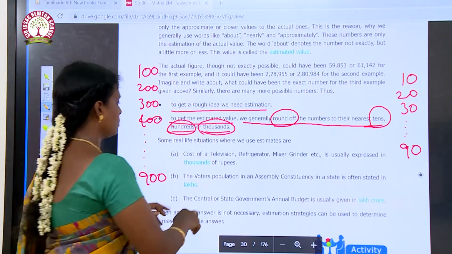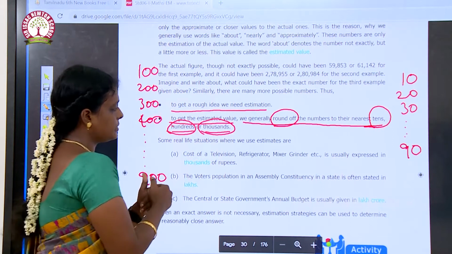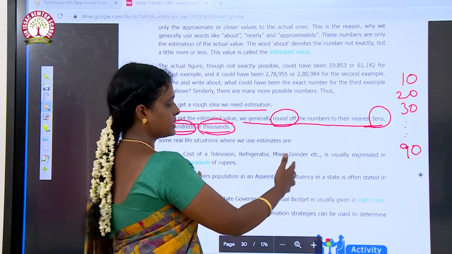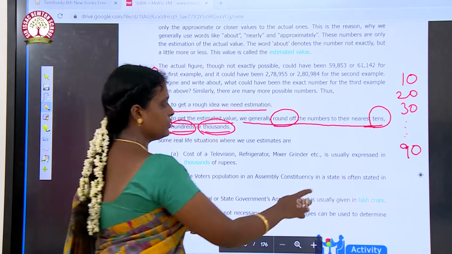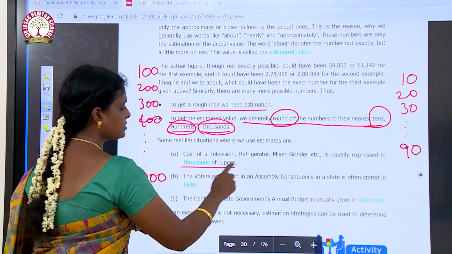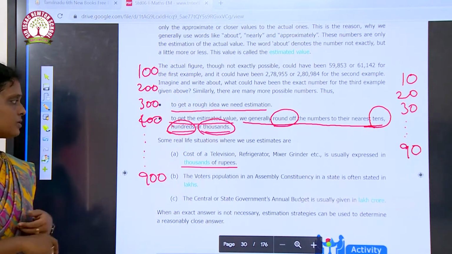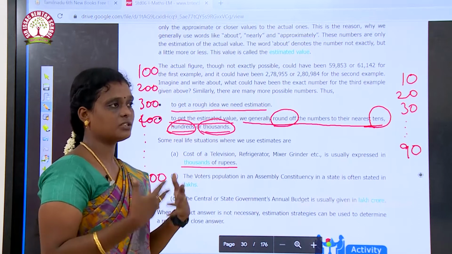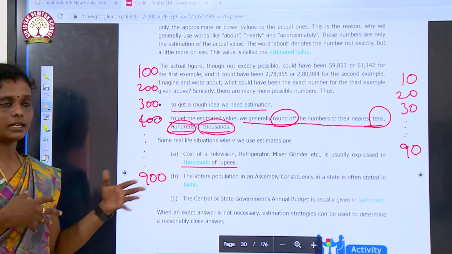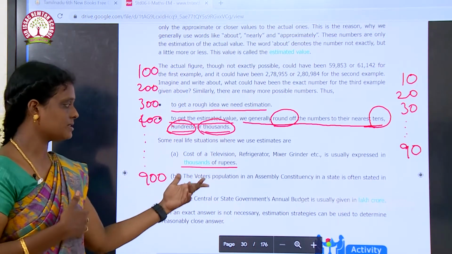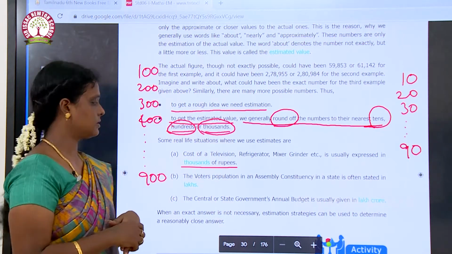Okay. So see, the cost of a television, refrigerator, mixer grinder etc. is usually expressed in thousands of rupees. Okay. So the cost of the television or refrigerator or whatever it is will be expressed in thousands of rupees, right?